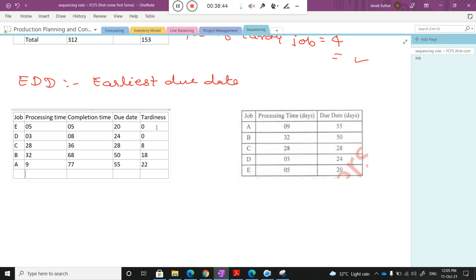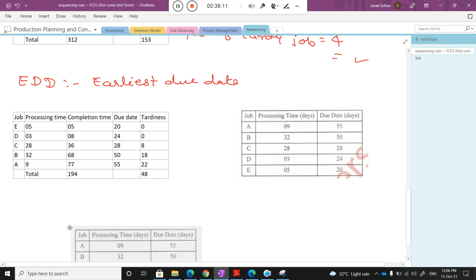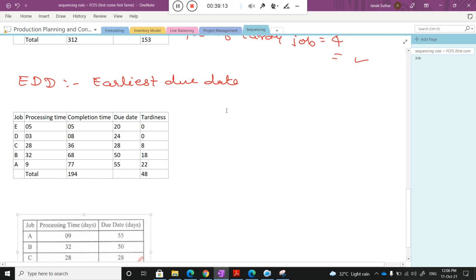Very good. So now you need to calculate the total. Can you quickly calculate, class? 194. Okay. What will be the total tardiness? Can you quickly add? 48. Good. So now I need to calculate the mean flow time, the average tardiness and the number of tardy jobs.